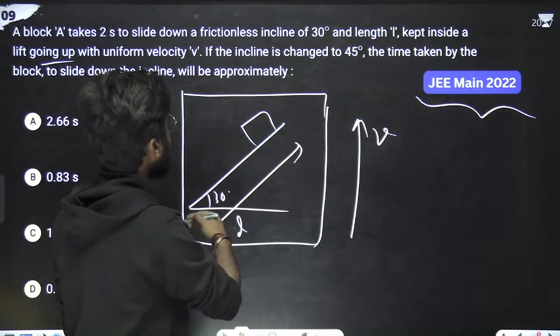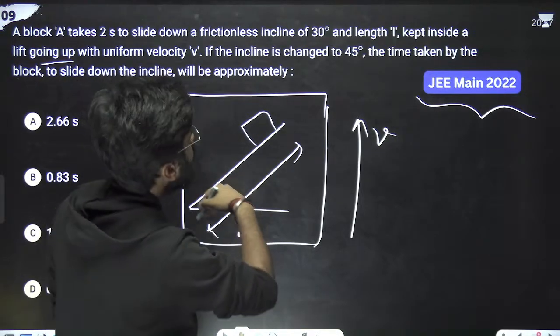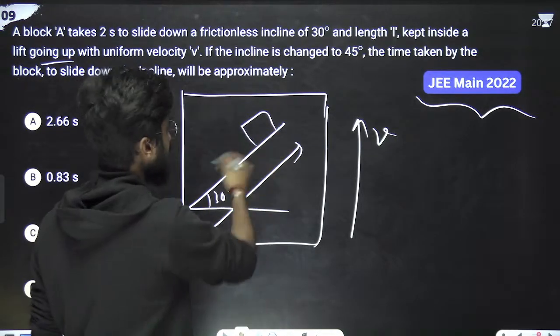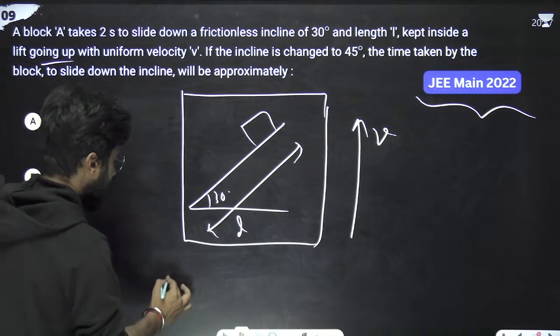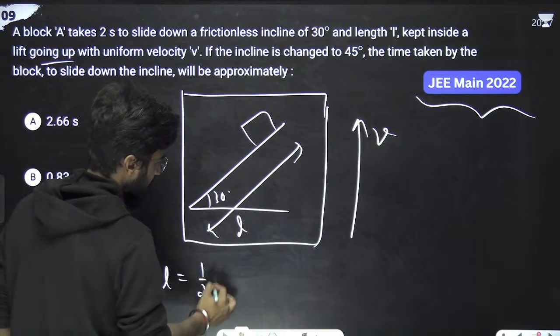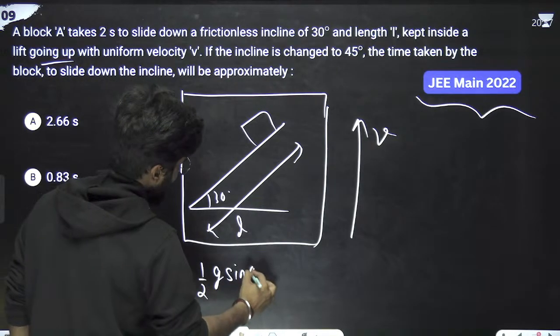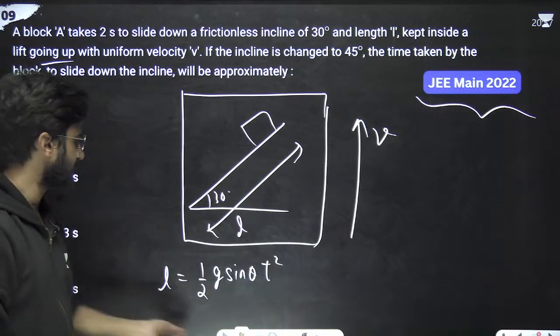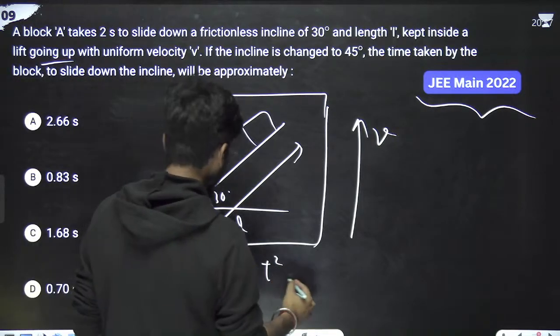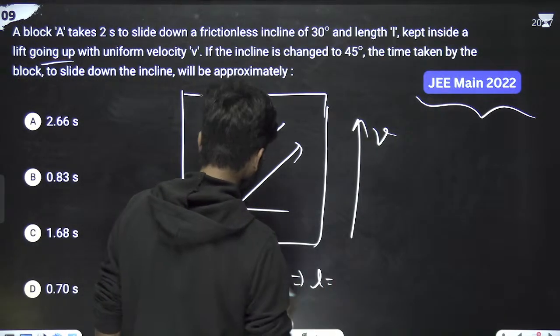Okay, so this is the time t. Time is 2 seconds. So we can simply write that L is equal to half g sine theta into t square. This was the previous case. Okay, so t is what? 2 seconds. So we can write L is equal to half g sine theta t square.